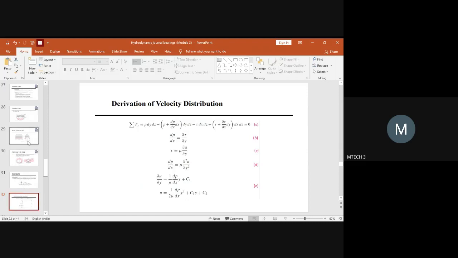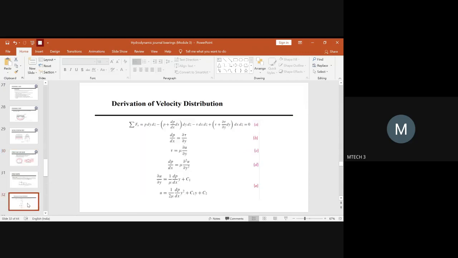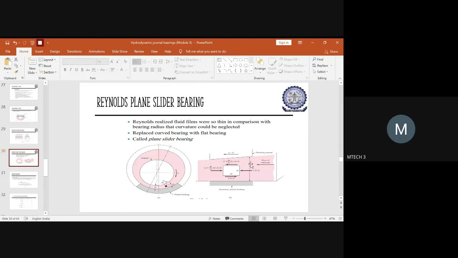Next, you have 3 to 4 more forces which you have to take. But this here is coming in the opposite direction. So this will be minus of P plus dP by dx into dx, multiplied into dy into dz. So you will write down the value over here. Since it is coming in the opposite direction, you'll put the sign as minus. After that, now you have to give the values of the shear stress force which is coming. So this is coming in the positive direction. So you will write plus tau, open the bracket, write tau plus dou tau by dou y into dy, close the bracket, again write dx into dz.